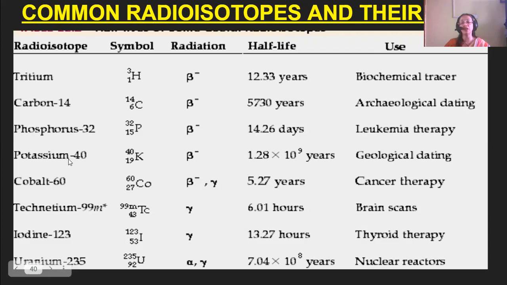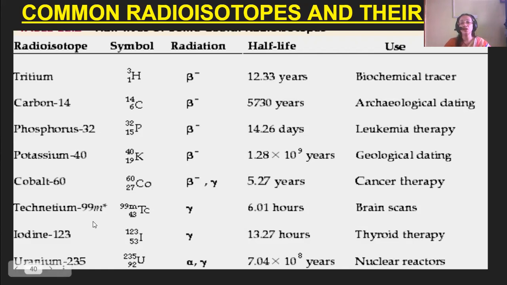Then potassium-40. 40 is the mass number, 19 is the atomic number. Beta radiation again, 1.28 into 10 to the power 9 years is its half-life, and it's used for geological dating. Then cobalt-60. 60 is the mass number, 27 is the atomic number. Beta particles and gamma radiations both are there. 5.27 years is the half-life. It is used for cancer therapy.